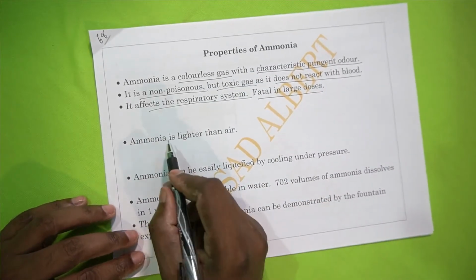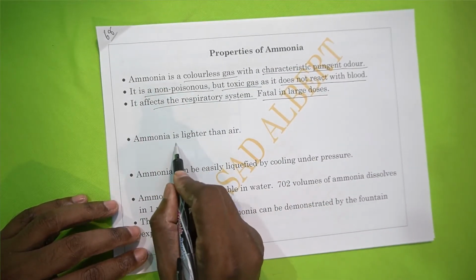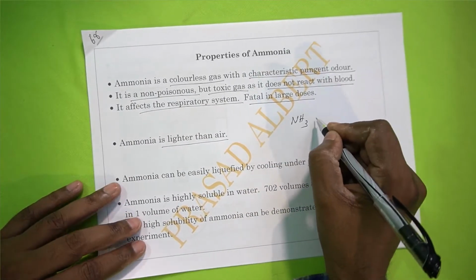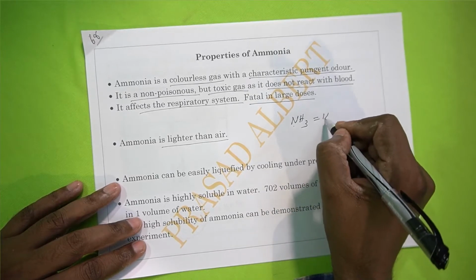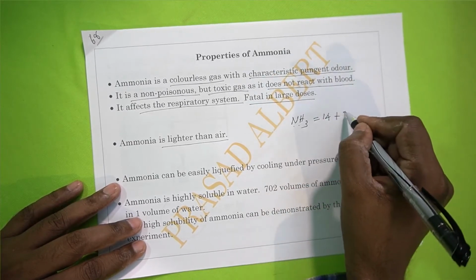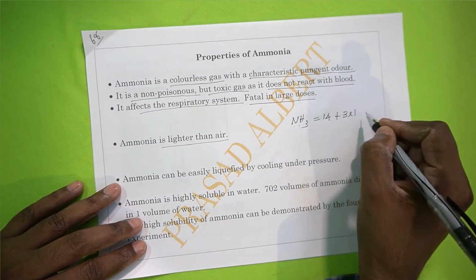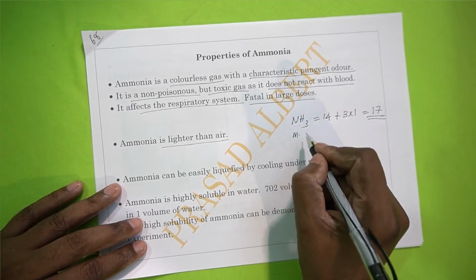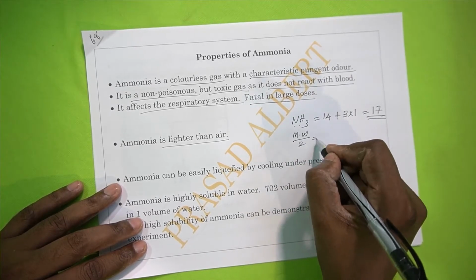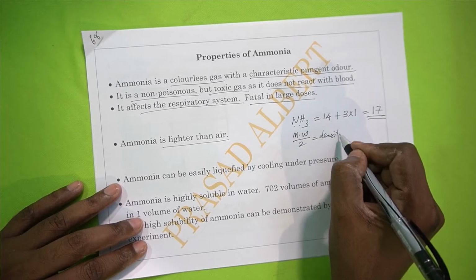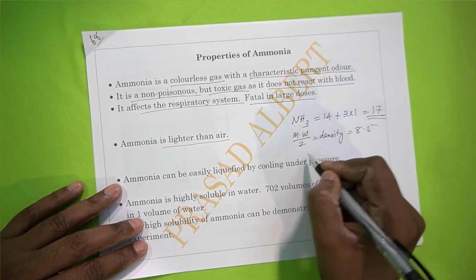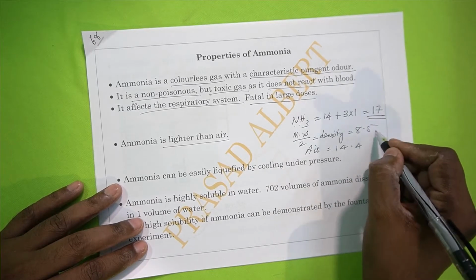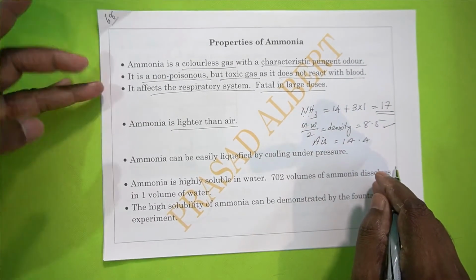And next thing is, ammonia is lighter than air. It has a density. How do you find the density? Ammonia, NH3. Nitrogen atomic weight is 14, plus hydrogen, 3 hydrogens, 3 into the atomic weight of hydrogen, which is 1, is equal to 17, the molecular mass. So molecular mass upon 2 is equal to density. Okay, that's how you take it. That's equal to 8.5. Air has a density of 14.4. So ammonia is lighter as it is 8.5, right?